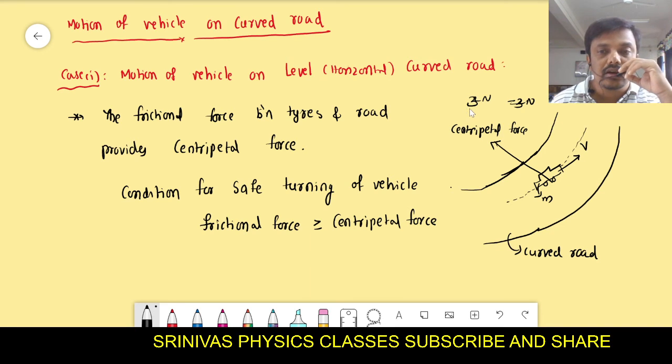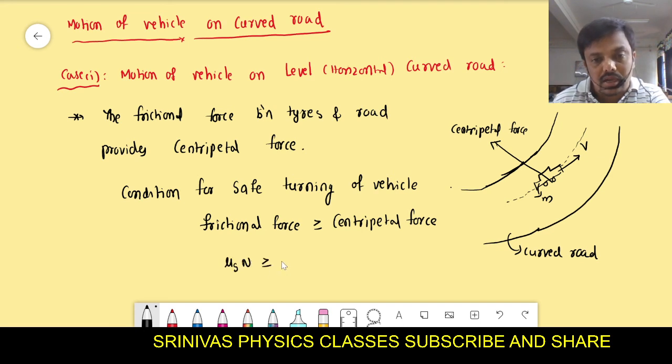That's why it can adjust its value to however much centripetal force is required. But if a large centripetal force is required and the frictional force is unable to produce it, at that moment it cannot turn safely, because to turn safely the frictional force should be greater than or equal to the centripetal force. This is the condition. What is the frictional force formula? The frictional force is mu s into N, which should be greater than or equal to the centripetal force mv square by r. But we know the normal reaction formula.